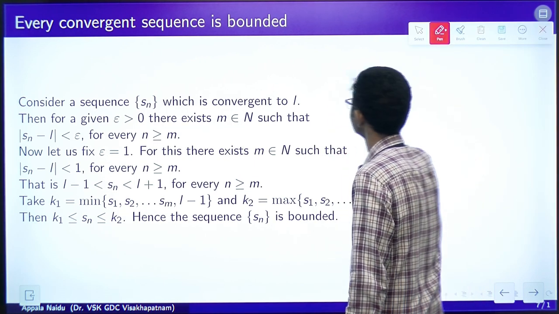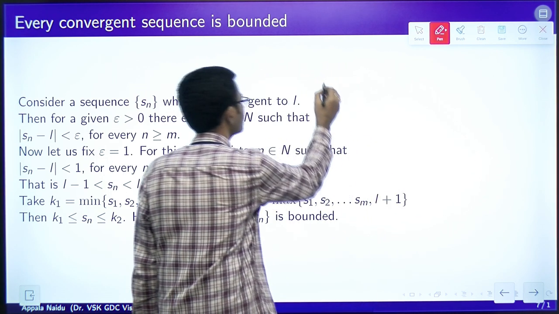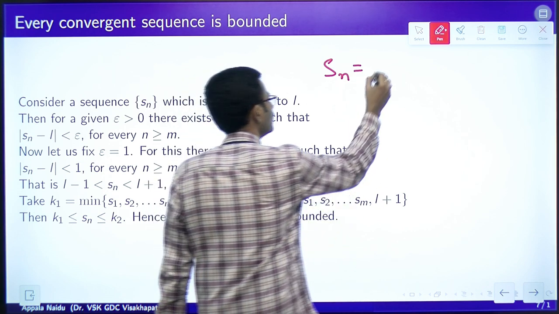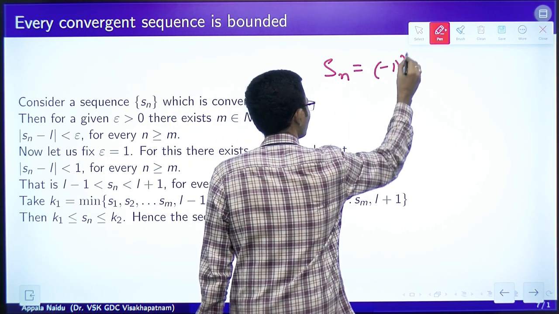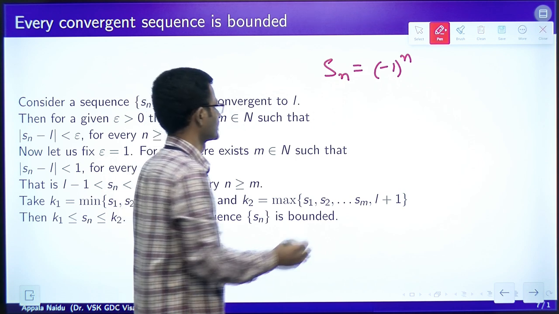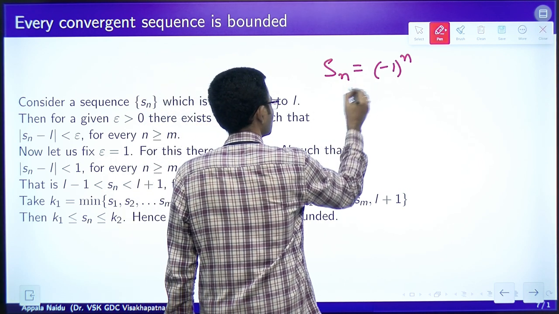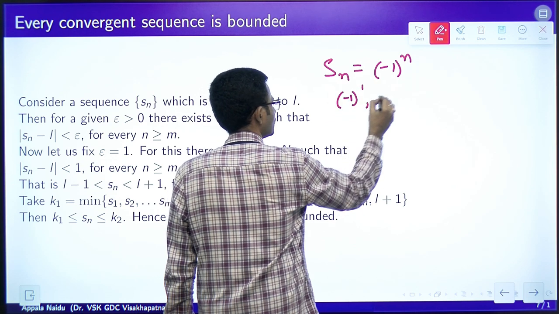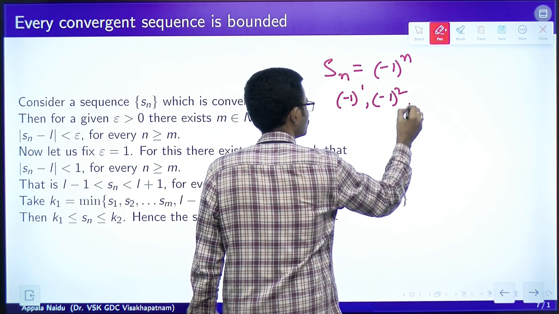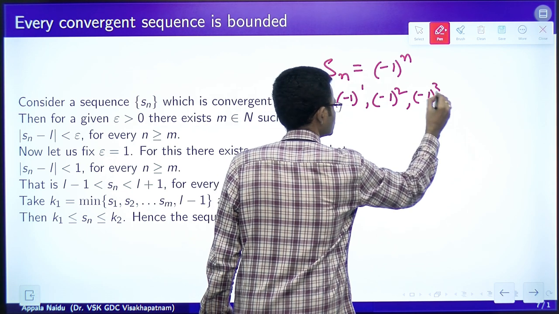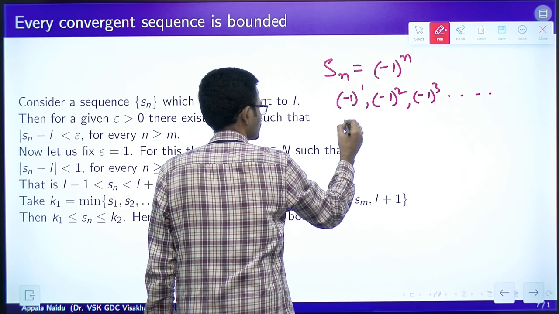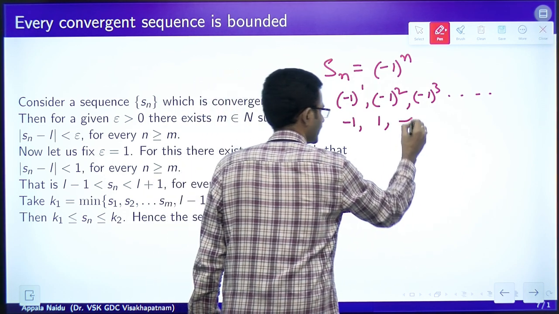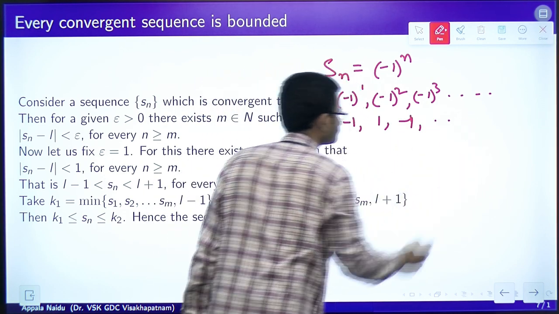Consider Sn equal to minus 1 whole to the power n. The first term, n equal to 1, is minus 1 whole power 1, then minus 1 whole power 2, minus 1 whole power 3, and so on. This means minus 1, plus 1, minus 1, and so on.